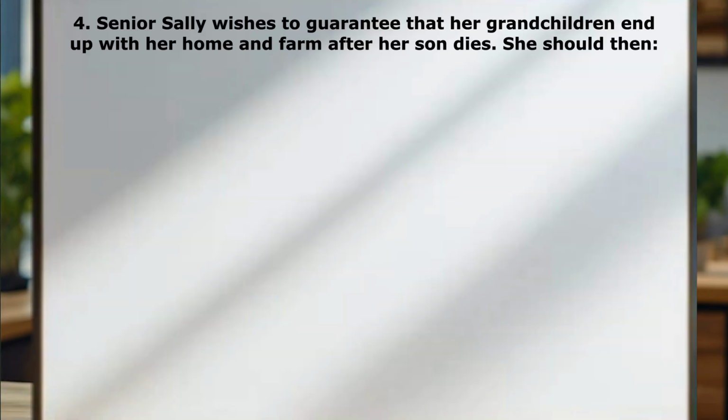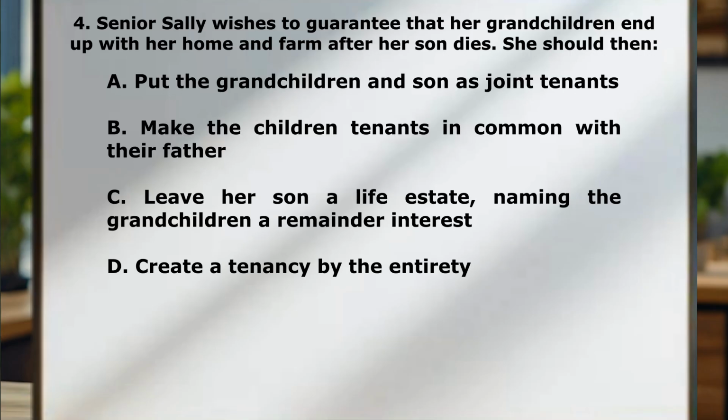Question number 4. Senior Sally wishes to guarantee that her grandchildren end up with her home and farm after her son dies. What a great lady, Sally, thinking about her legacy. She should then, A, put the grandchildren and son as joint tenants, B, make the children tenants in common with their father, C, leave her son a life estate, naming the grandchildren of remainder interest, and D, create a tenancy by the entirety.